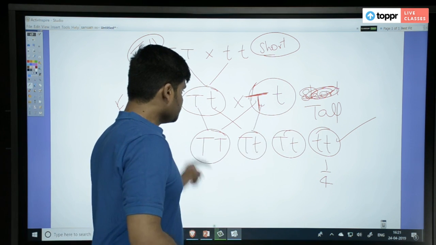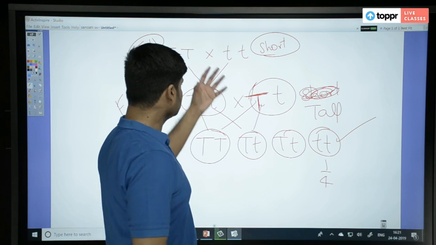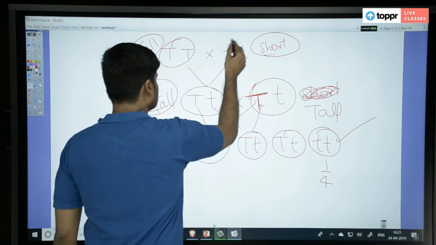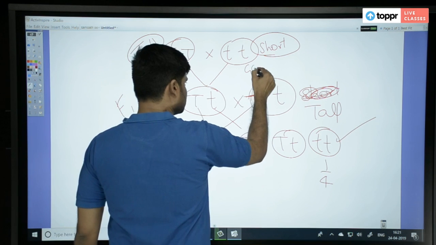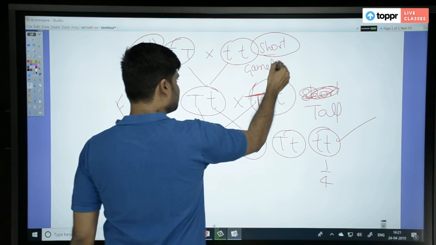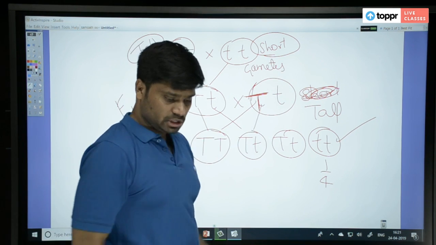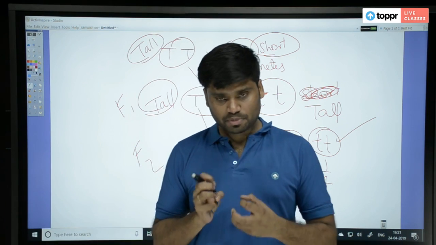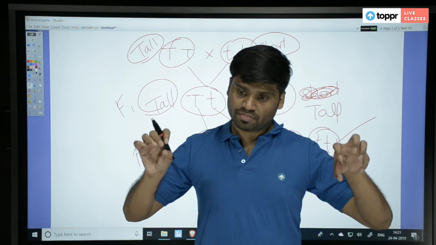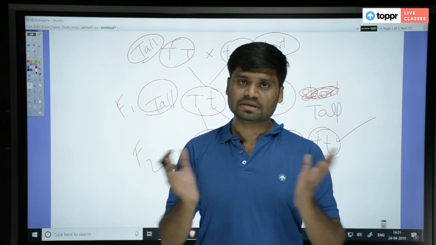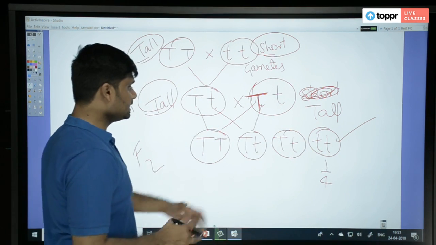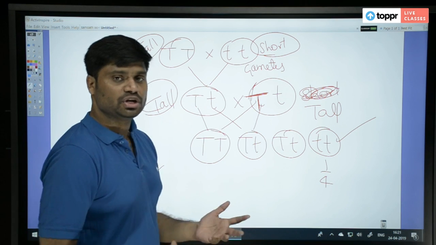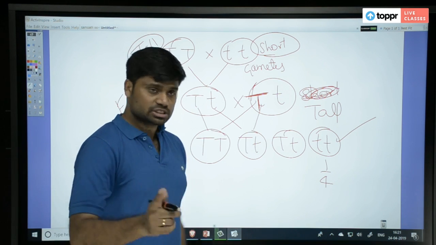Okay. That means now we understood that when these parents produce gametes before sexual reproduction, before fertilization, in those gametes, these traits are properly getting segregated and they're preserved. They're not getting mixed up. Okay. So that segregation of gametes or law of purity of gametes, he proposed when he saw the F2 generation.